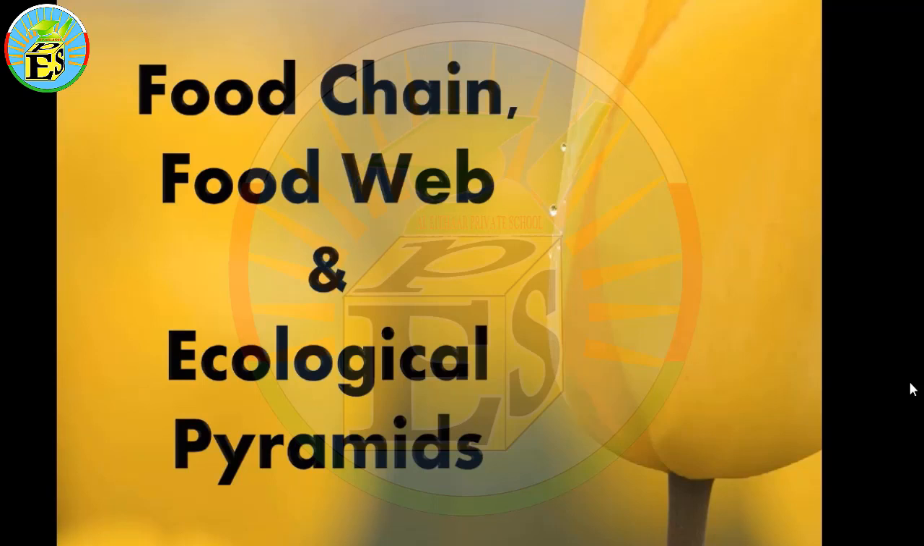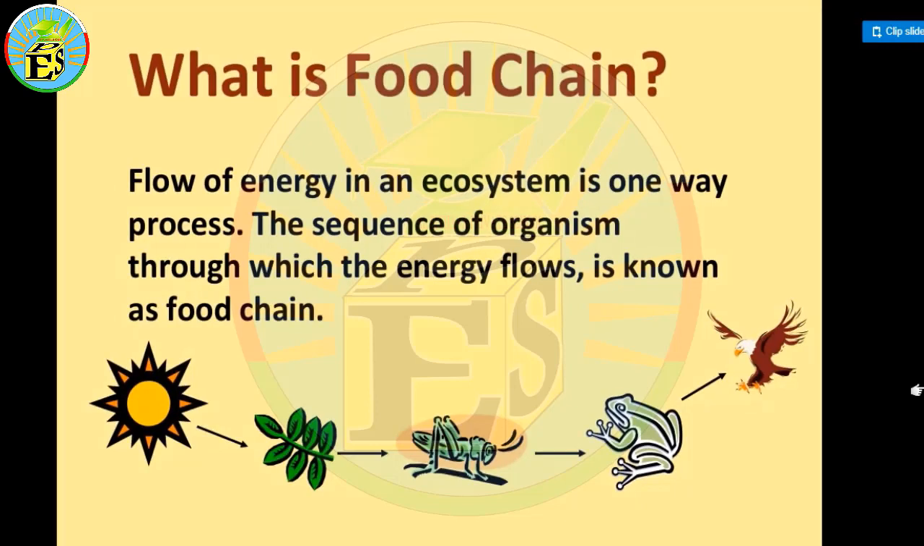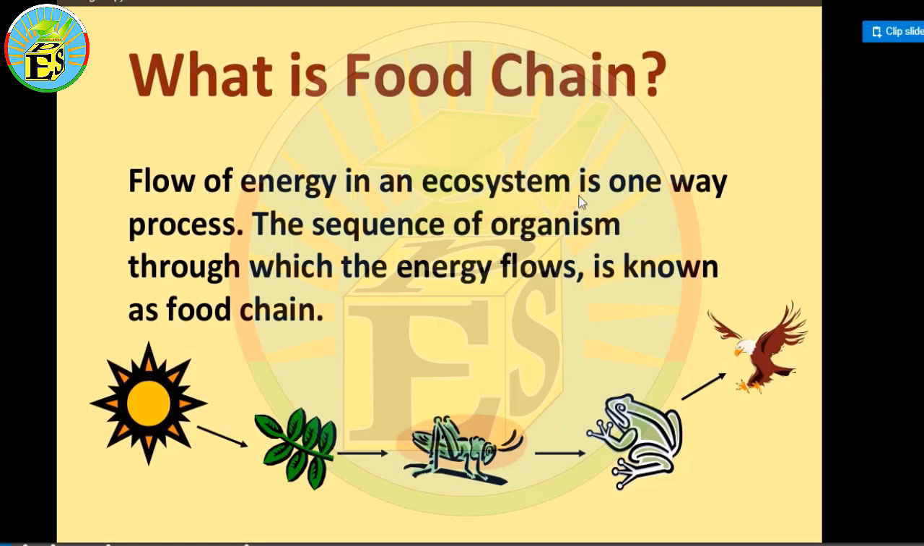This lecture is for grade 10 biology, and our today's topic is food chain, food web and ecological pyramids. So first of all, we will know what is food chain. Food chain is a flow of energy in a sequence, in an ecosystem, in a living environment. The flow of energy in an ecosystem is a one-way process. The sequence of organisms through which the energy flows is known as food chain.